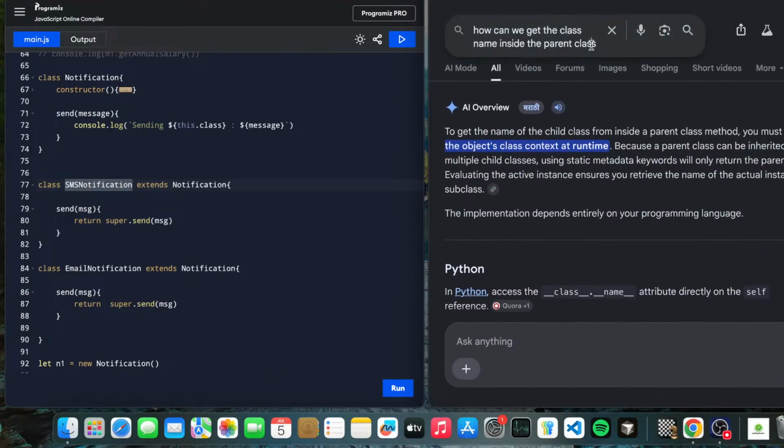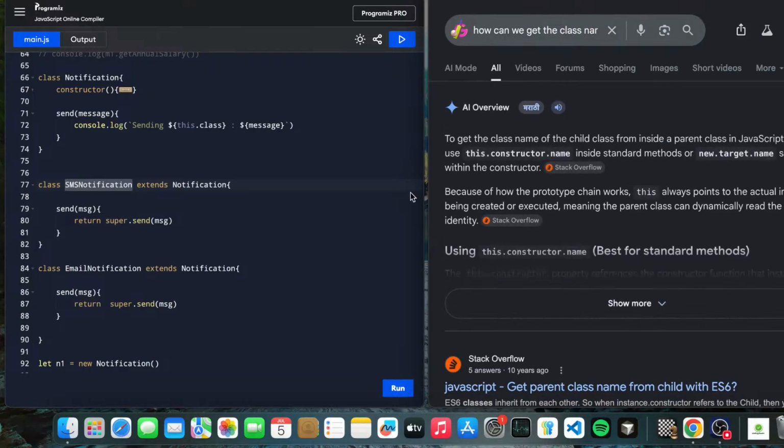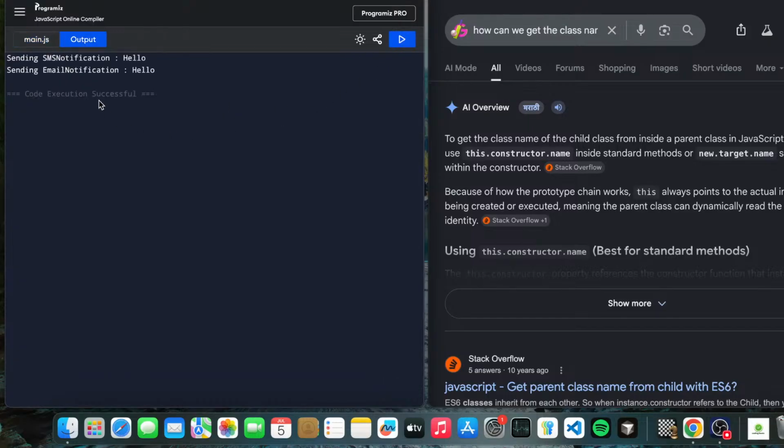Don't forget to mention in JS, this.constructor.name. We can do either this.constructor.name, or we can use new.target.name. Okay, so we got it.